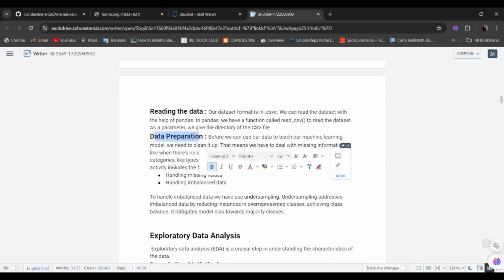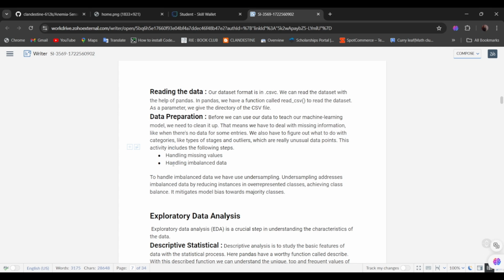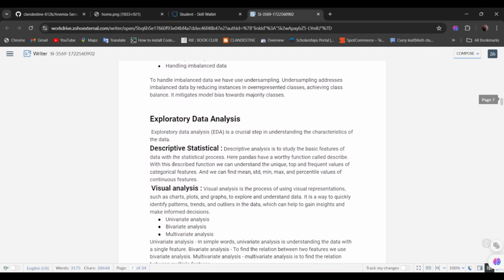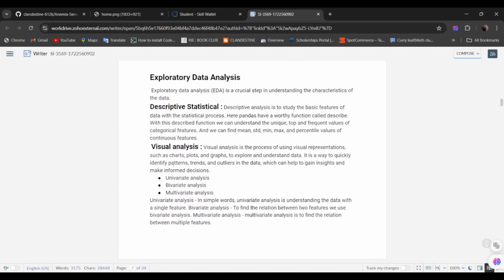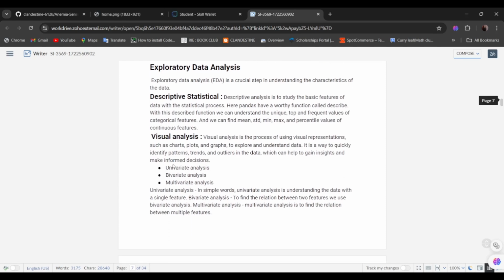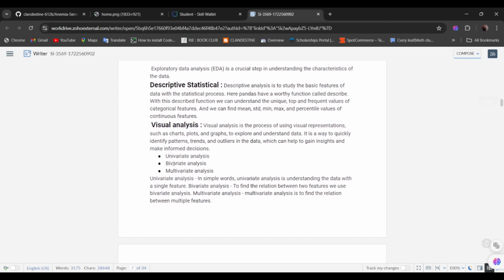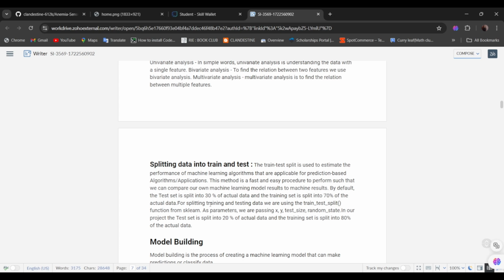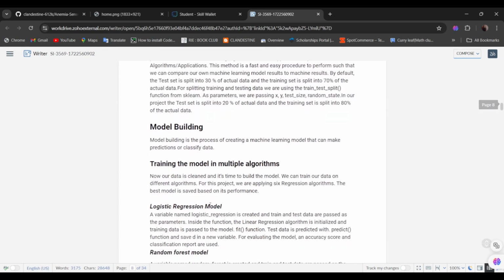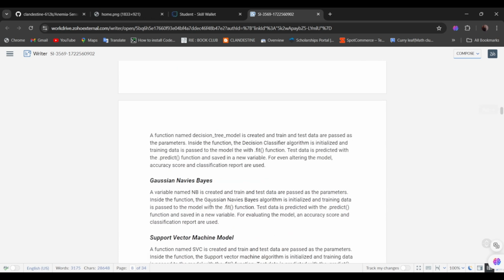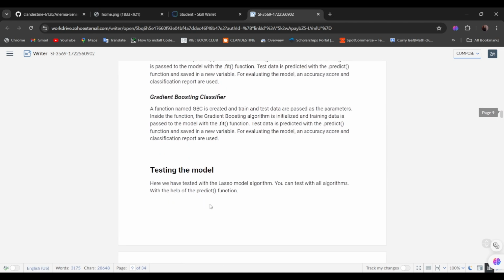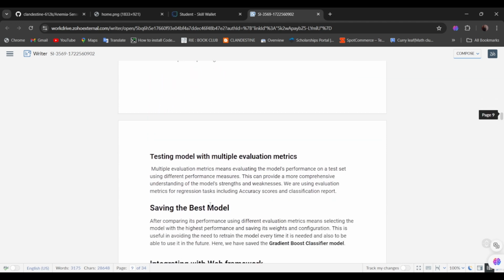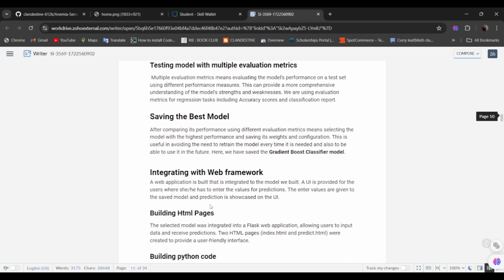Let's come to the data preparation section, where we have handled the missing data and the imbalanced data. After that, we have done the exploratory data analysis, which consists of visual analysis, carried out with the help of univariate analysis, bivariate analysis, and multivariate analysis. Next, we have split the data into training and test sets. After that, we have built models based on the 6 algorithms mentioned above. After testing, we saved the best model.